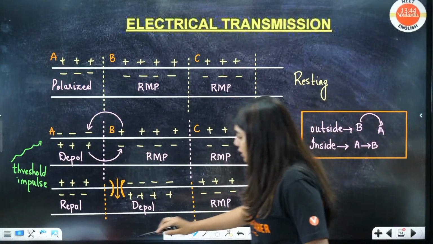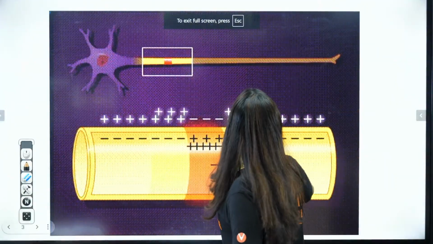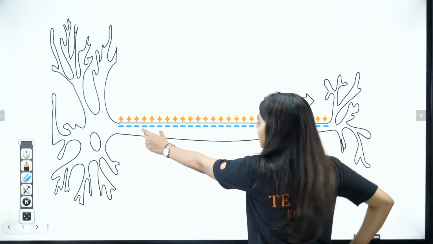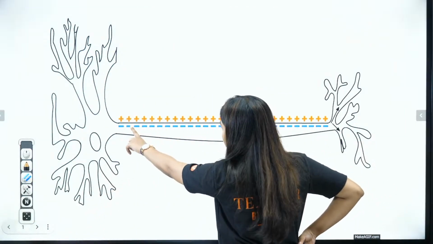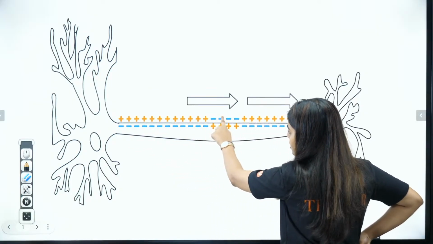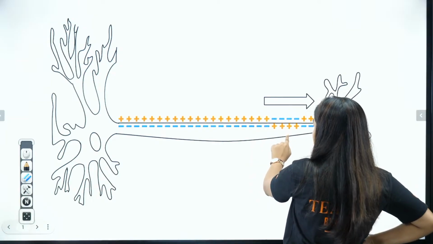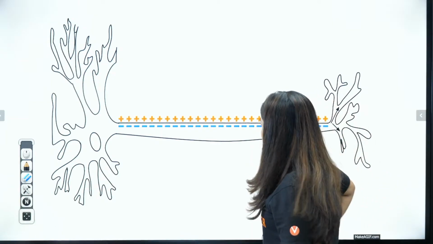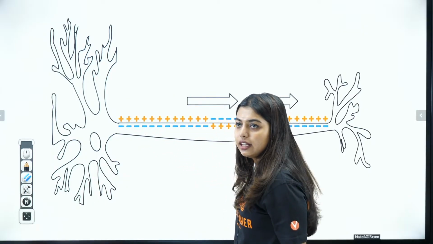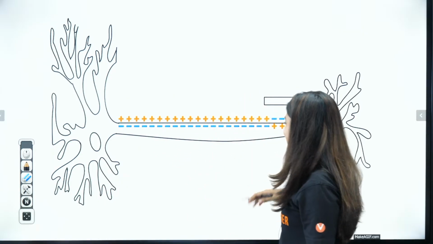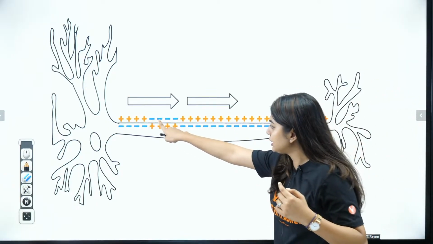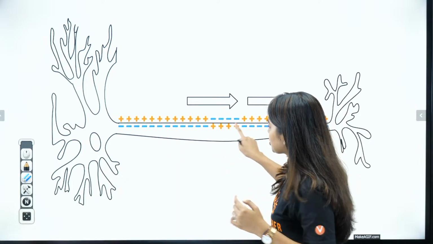Now I'll show you that GIF, you will be able to understand. Students, look here. See, now impulse is coming. Look here. Positive was there, negative, negative, positive, negative, positive, negative, positive. Understood how it is coming? So it's going to depolarization, repolarization. That is what is happening. Clear? Negative, positive, negative, positive. This is how it will move.